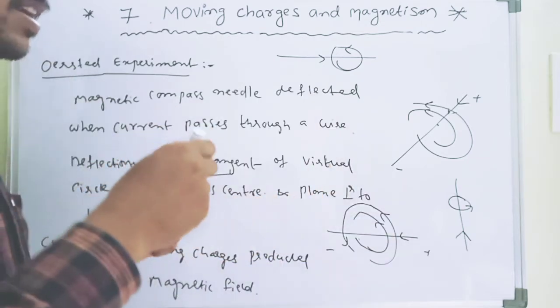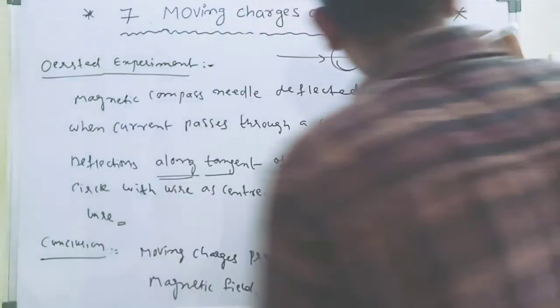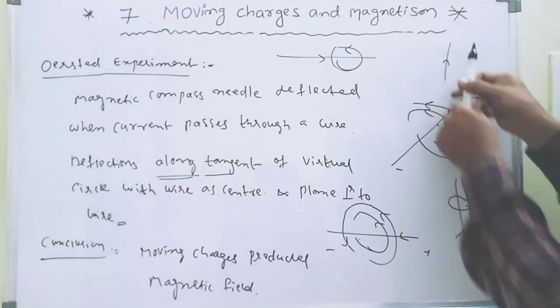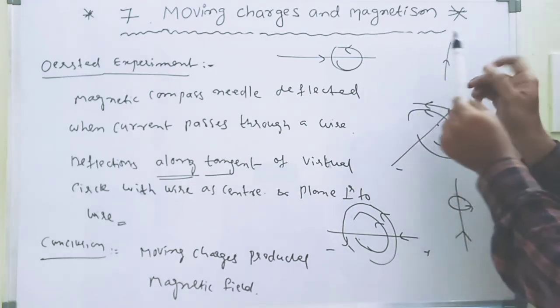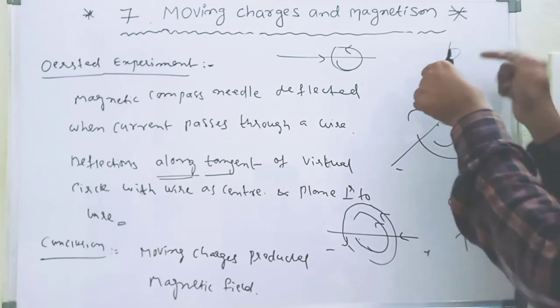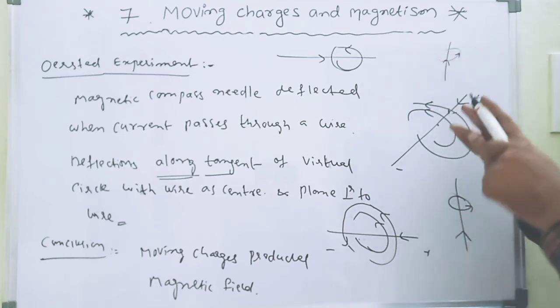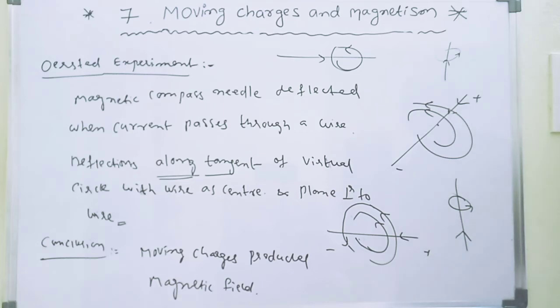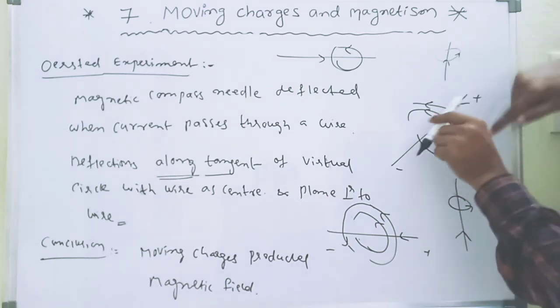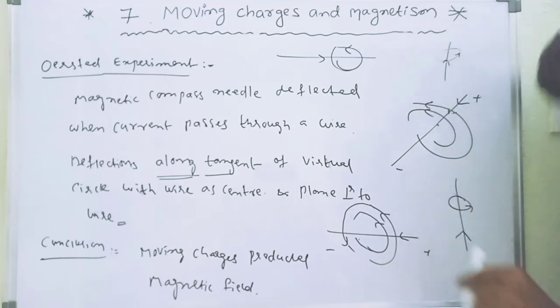Okay, and when the current is inside, for example, this is the inside current. What is the magnetic field here? This is the magnetic field direction. Okay, here, this is the magnetic field direction. This is the magnetic field.